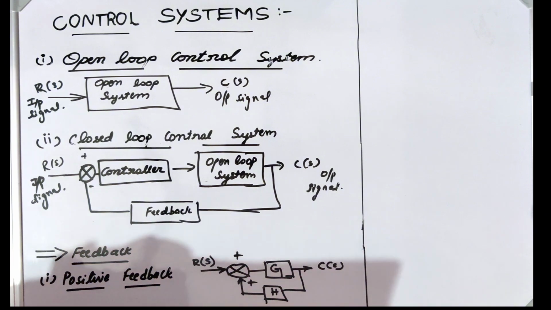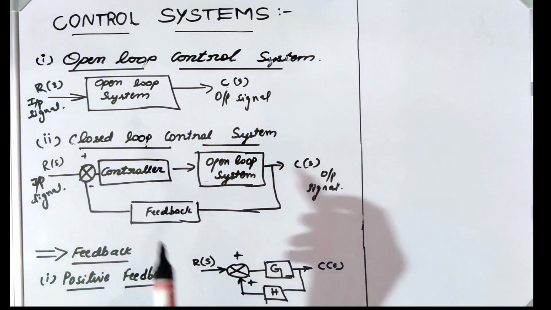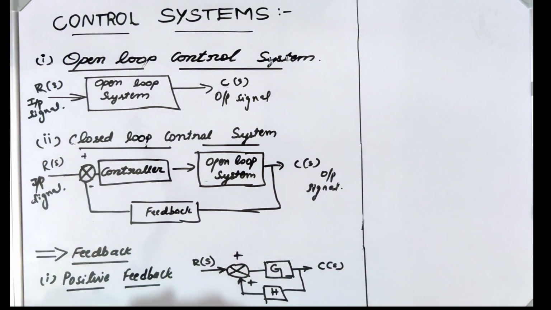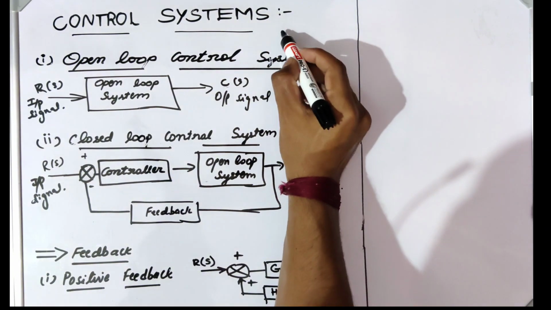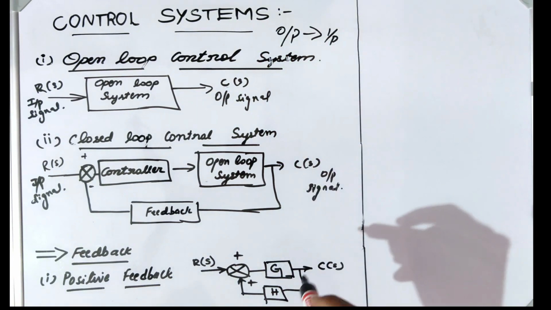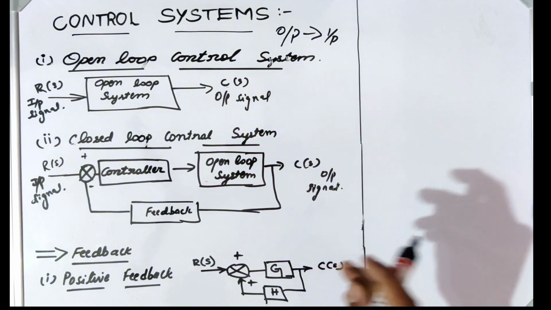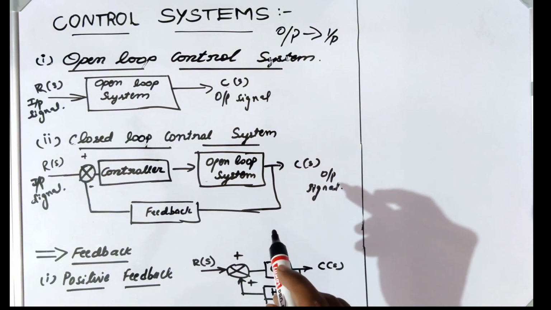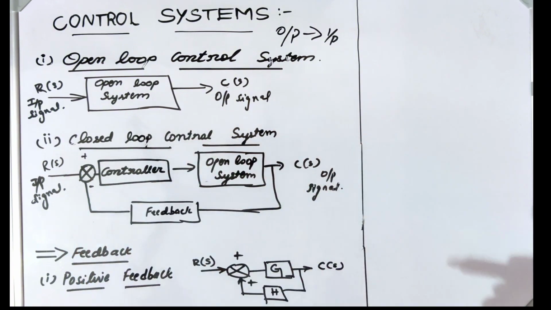The definition of control system says that it is a system where the output quantity is controlled by varying the input quantity, then the system is known as control system. So the output is dependent on the input. There are two types of control system, that is open loop control system and closed loop control system.